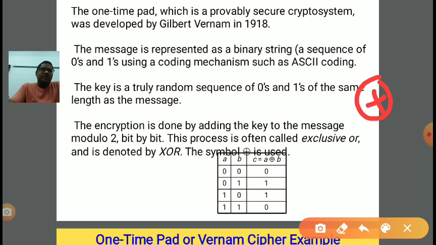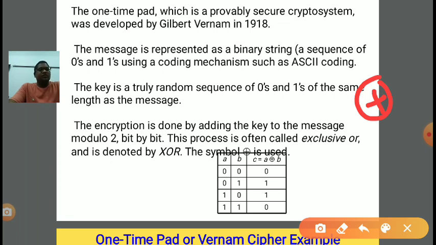Now how to perform it? In the binary system we have two possible values, 0 and 1, and two inputs, because XOR is a two input and one output type of logic gate. So with two inputs the maximum possible combinations of input are 4: 0 0, 0 1, 1 0 and 1 1, or in other words false false, false true, true false and true true.